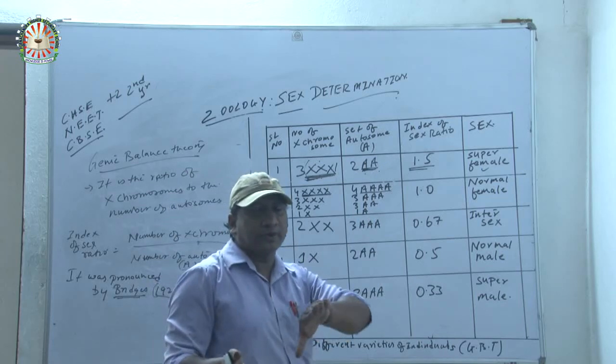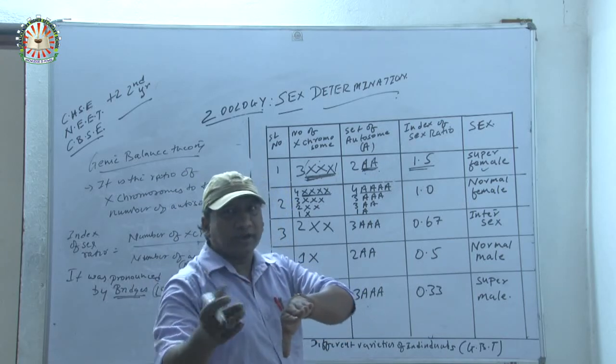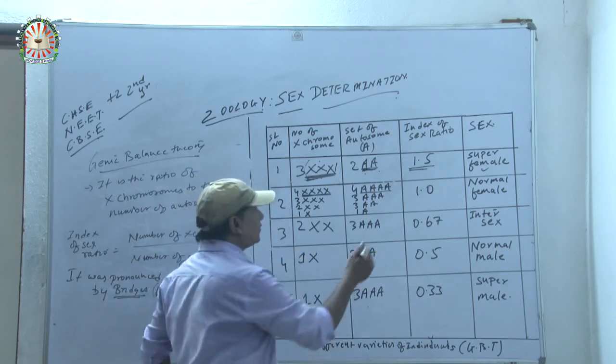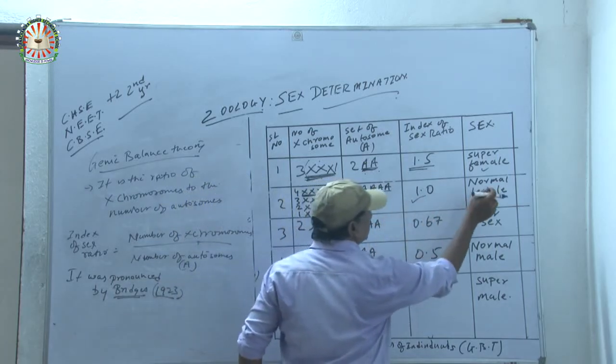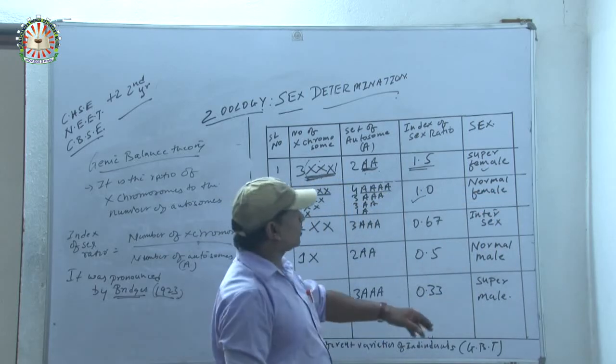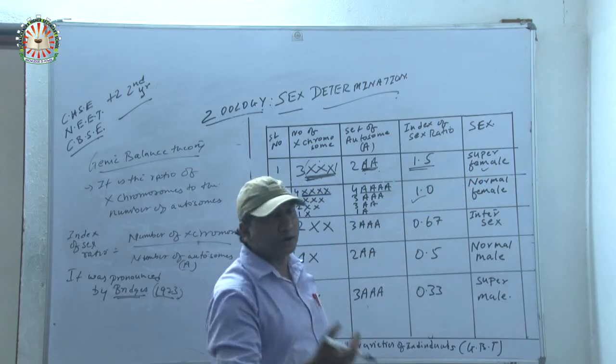Now the before of XX, the before of 23, that is 22, that is 2, and XX, that is 2. Now 2 divided by 2, it will form 1. If there is 1, then the female is said to be what? Normal female. The female is said to be a normal female, not like a super female. A super female is a criminal-minded person and is a little bit abnormal.